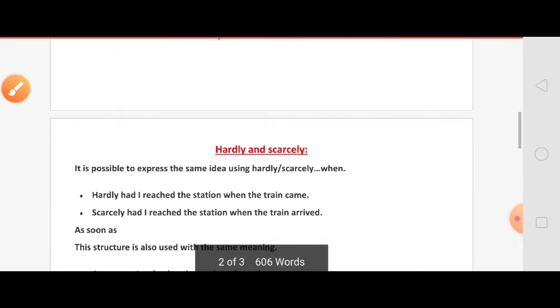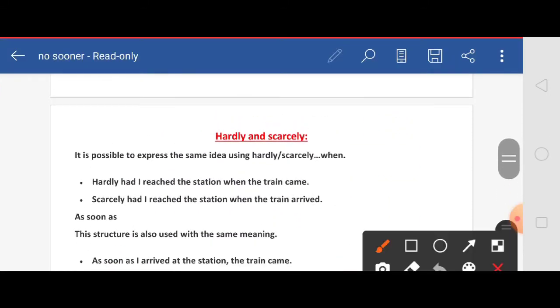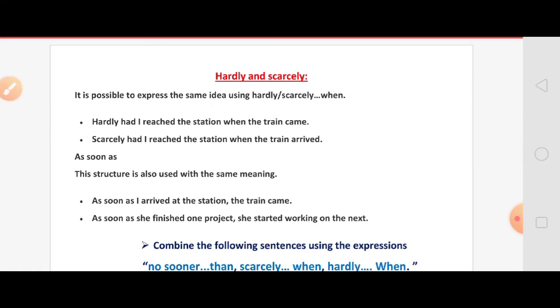Next, let us see how to combine the sentences with hardly when and scarcely when. It is possible to express the same idea using hardly when and scarcely when. First example: Hardly had I reached the station when the train came. Next: Scarcely had I reached the station when the train arrived.